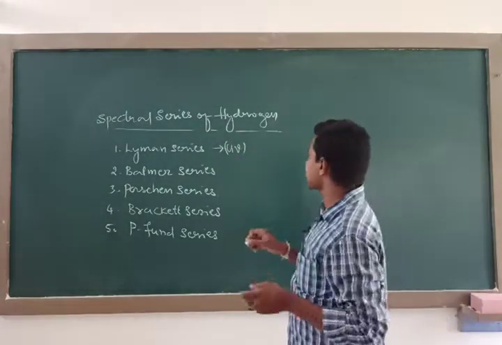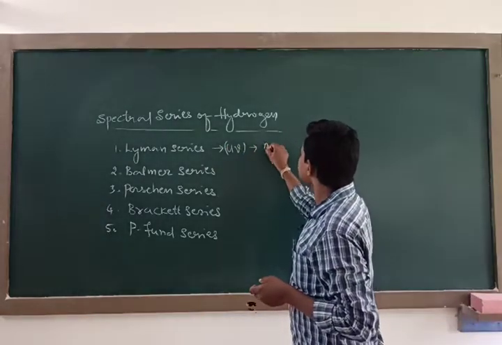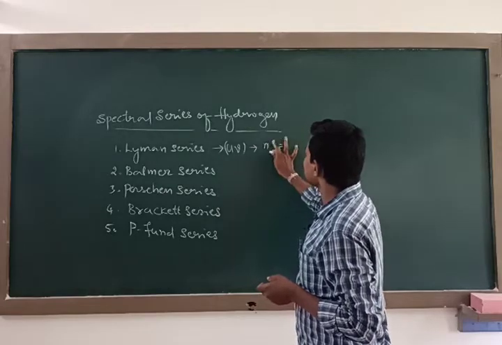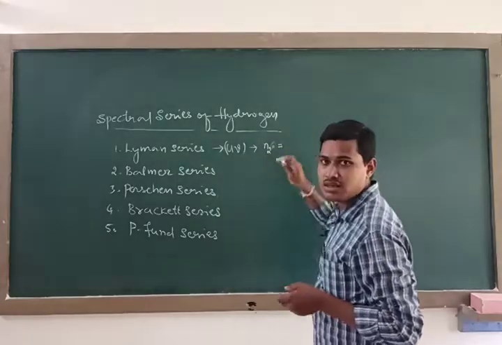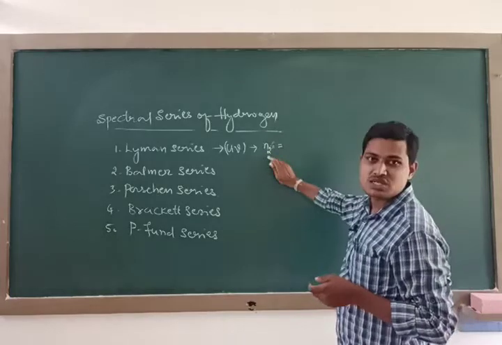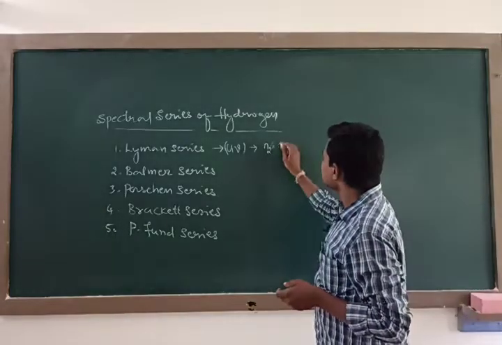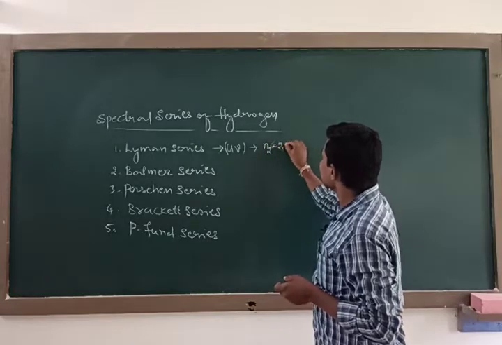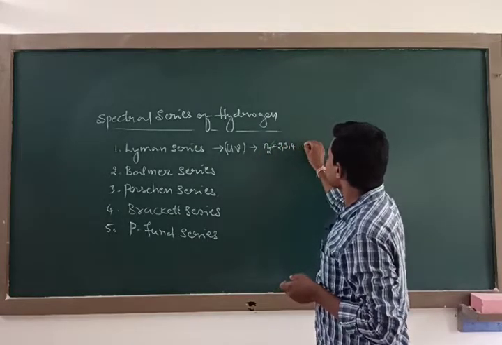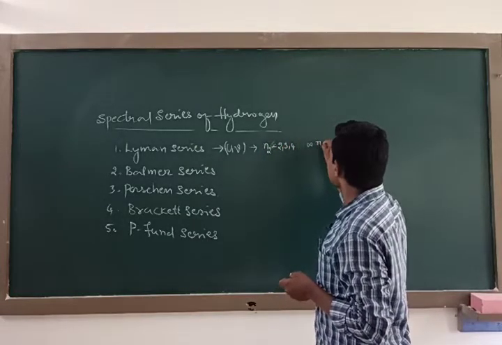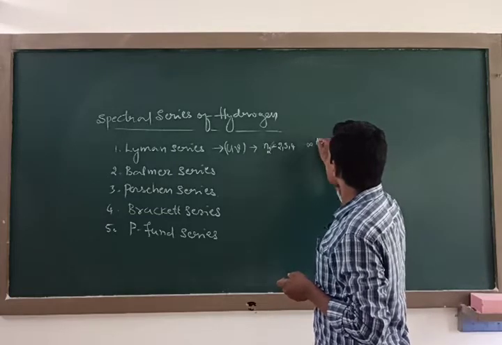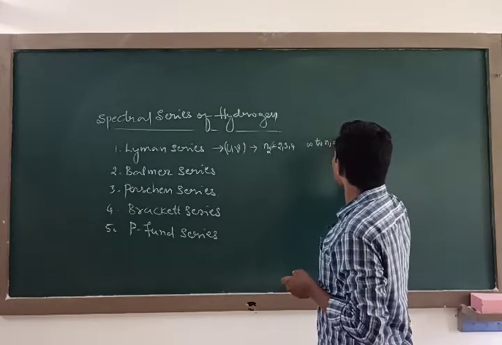So what is the Lyman series? When an electron makes a transition from a higher energy orbit n2, where n2 is 2, 3, 4, and so on up to infinity, to n1 equal to 1.